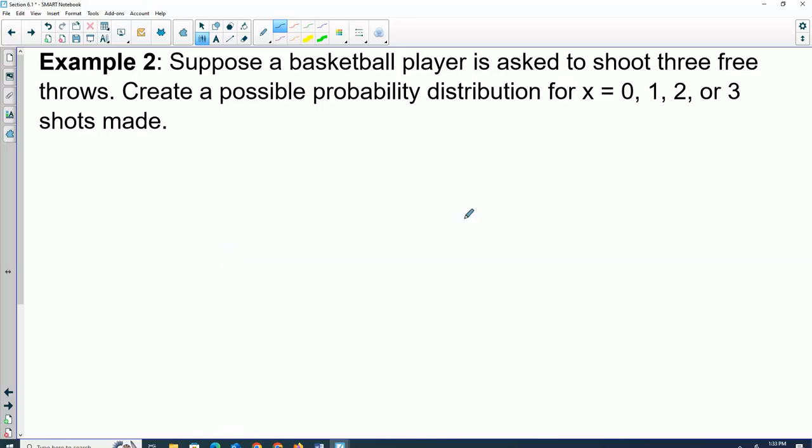Suppose a basketball player is asked to shoot 3 free throws. Create a possible probability distribution for x equals 0, 1, 2, or 3 shots made. Okay, a possible probability distribution. So I didn't give you the actual probabilities. What are my x's?